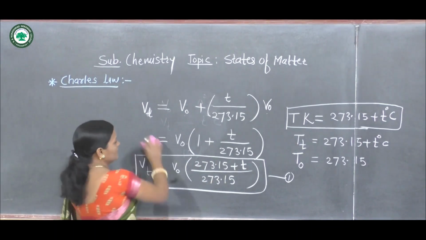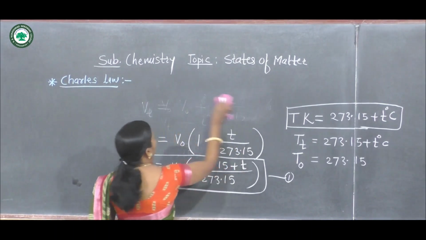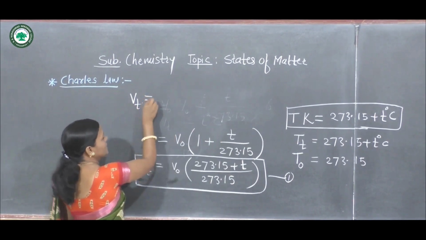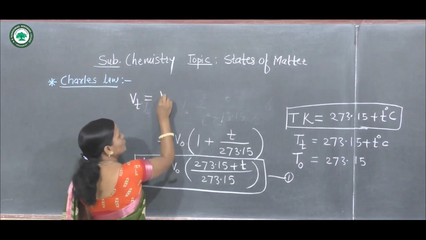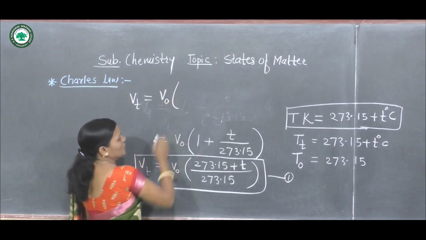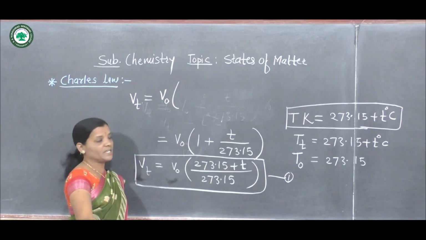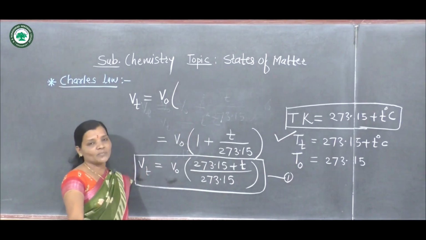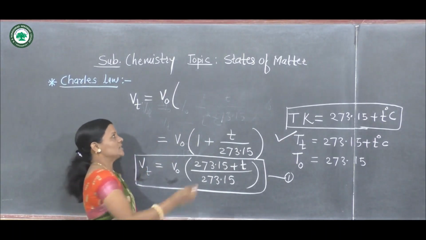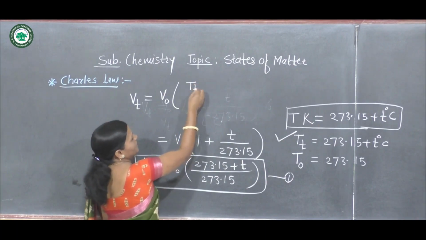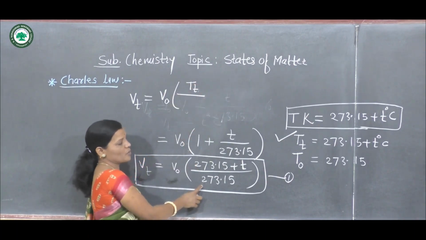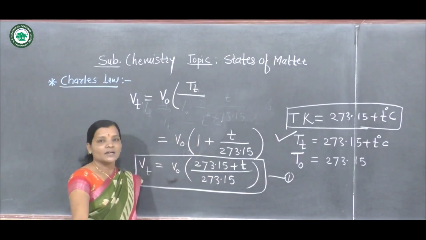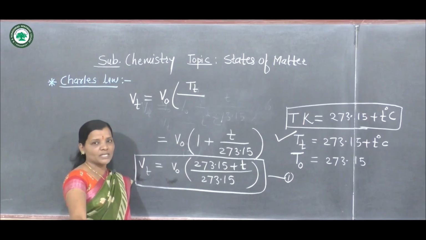Then we get Vt, the volume at t degrees Celsius, equal to V naught into 273.15 plus t, that is the temperature in Kelvin at t degrees Celsius, divided by 273.15, that is the temperature in Kelvin at 0 degrees Celsius.